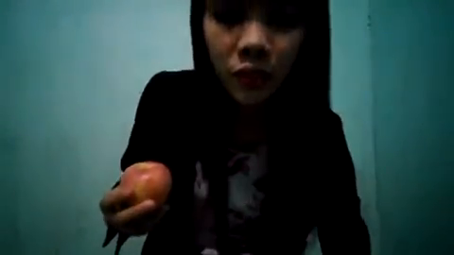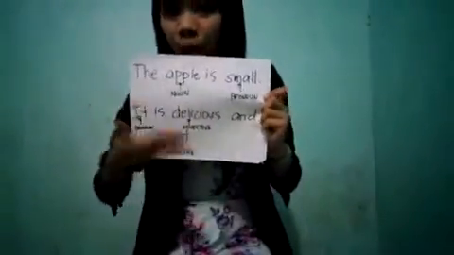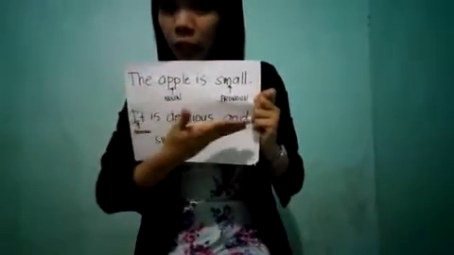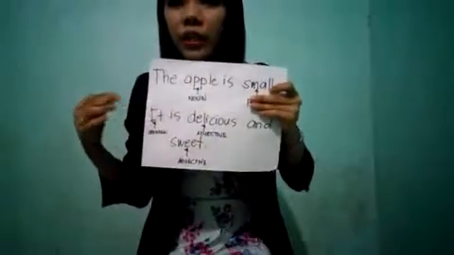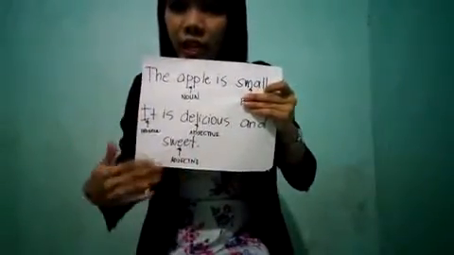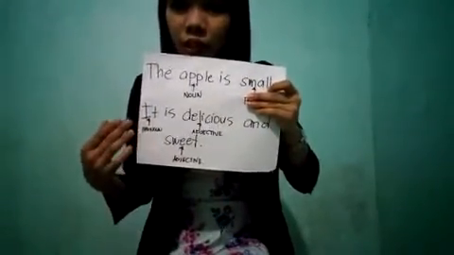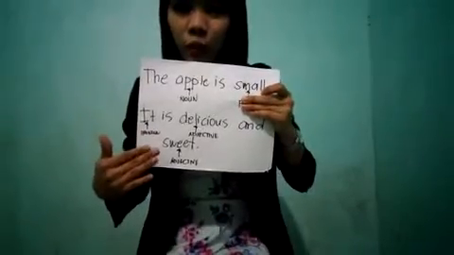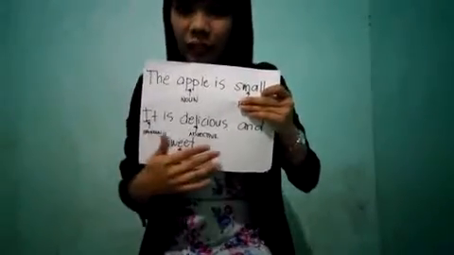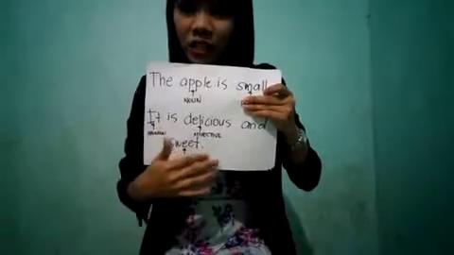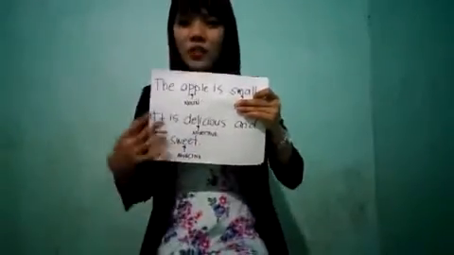If you're going to use it in a sentence, you will see that in this sentence, the apple is small, apple is the noun, and small is the adjective. Here, it is delicious and sweet. Here we have it as the pronoun, we replace apple with it, and then we have delicious and sweet as adjectives. Okay, so another example.